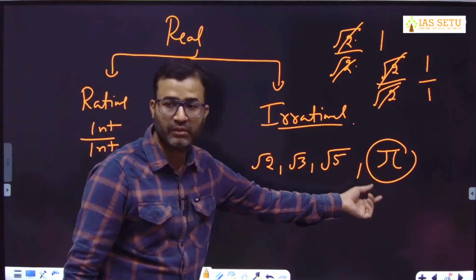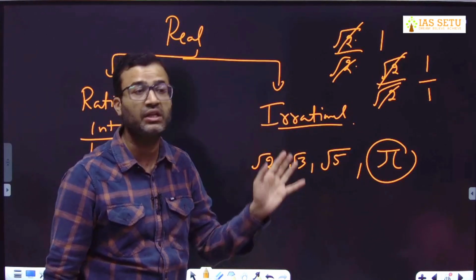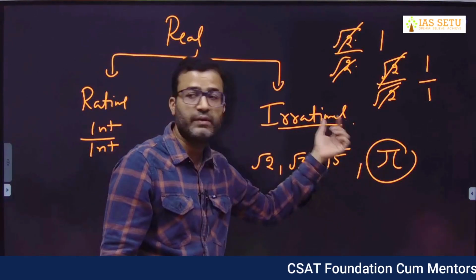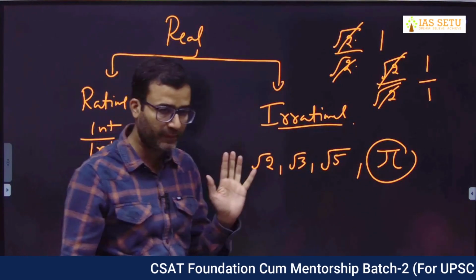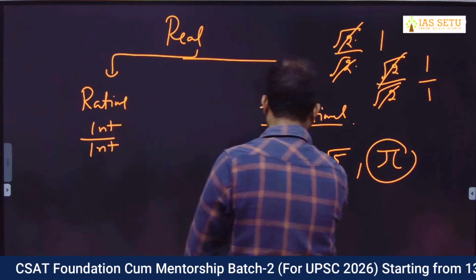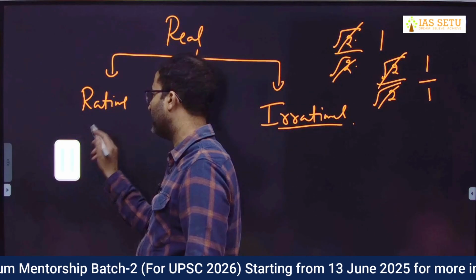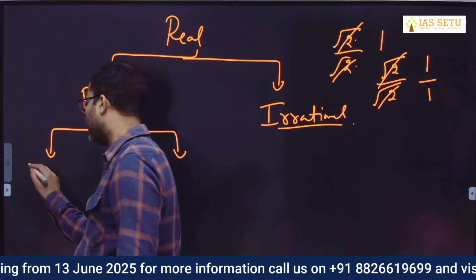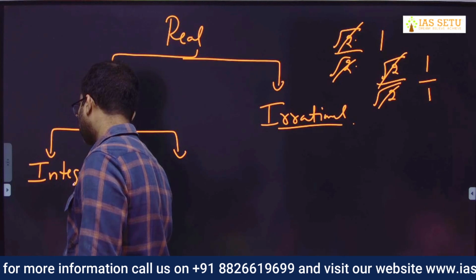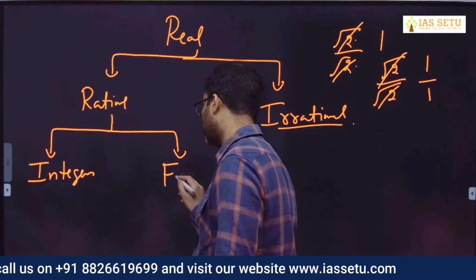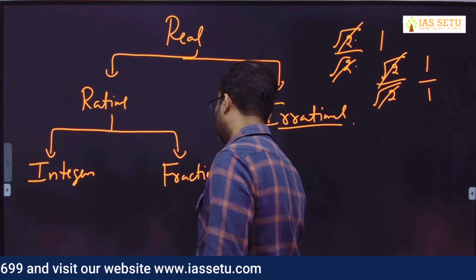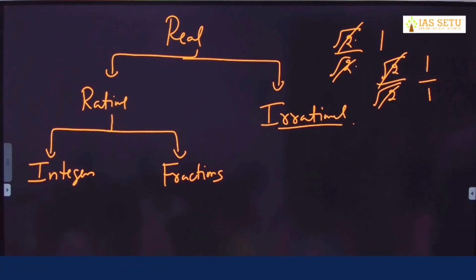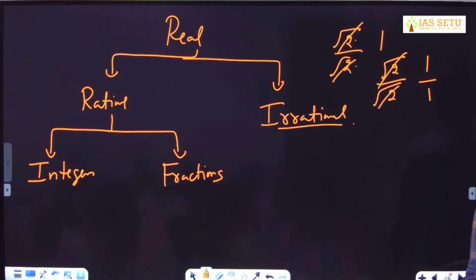Even pi is an irrational number because pi is not an integer representation. Pi is 180 degrees. Pi is an angular representation. That's why pi is irrational. Okay, now you will have more clarity. Just give me 5 minutes. Rational numbers we divide in two parts. Here we have integers and here we have fractions. That means integer plus fraction is equal to rational.